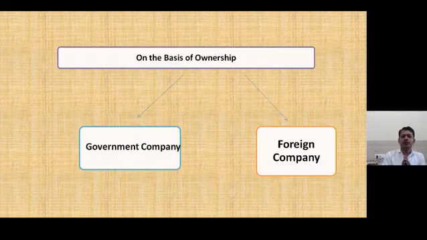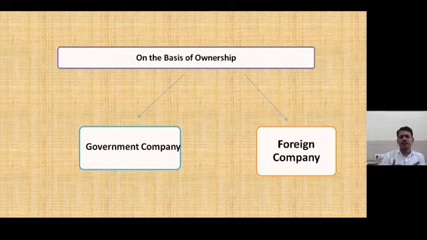Next, on the basis of ownership, there are two types: government company and foreign company. A government company means the company in which more than 51% shares are held by any state government or the central government. And a foreign company means the company which is registered outside India, but is doing its business in India.